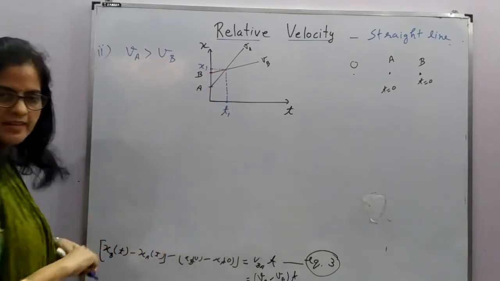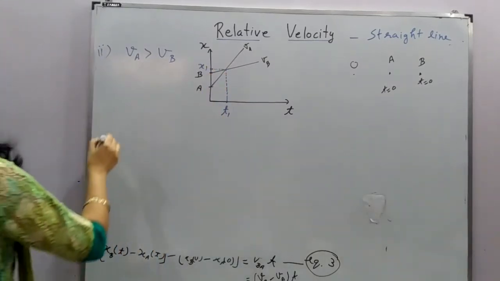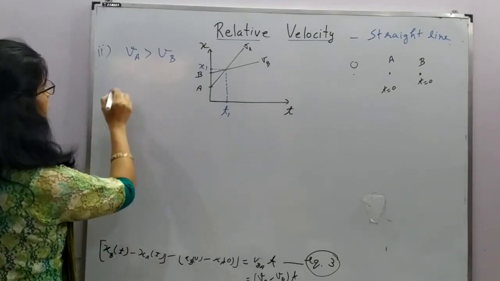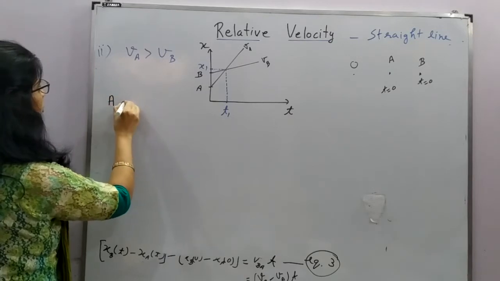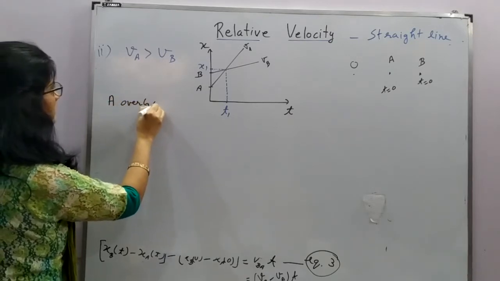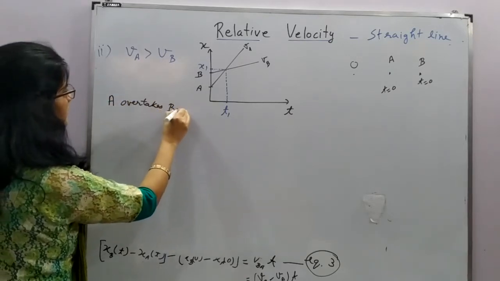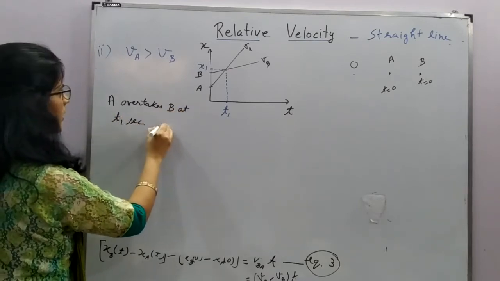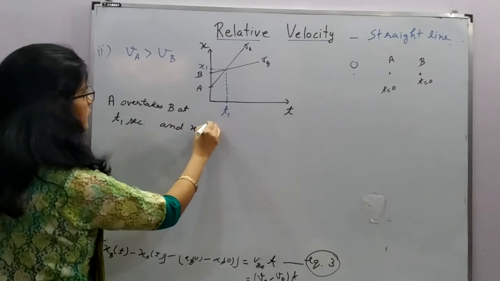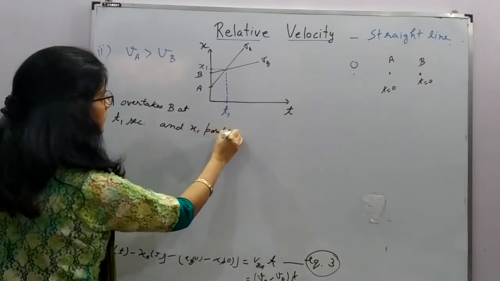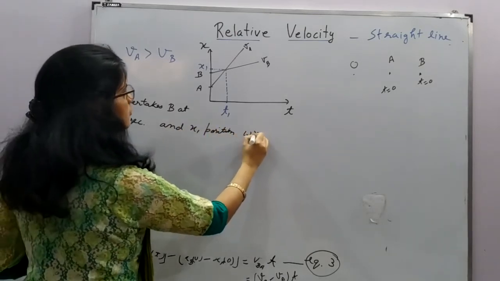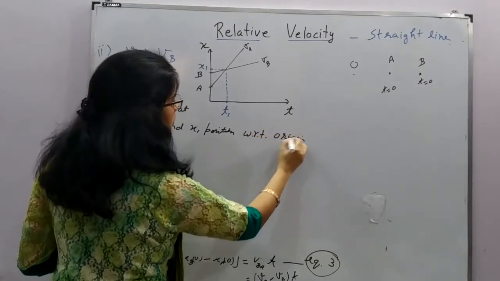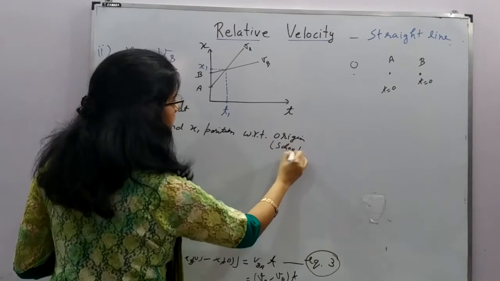So very important thing here is that A is greater now, so A overtakes B at t1 second and x1 position with respect to origin, or school in this case.